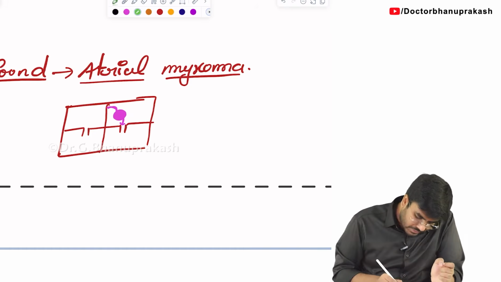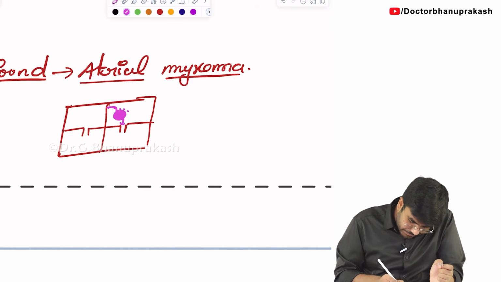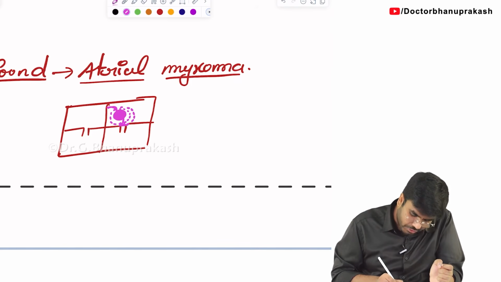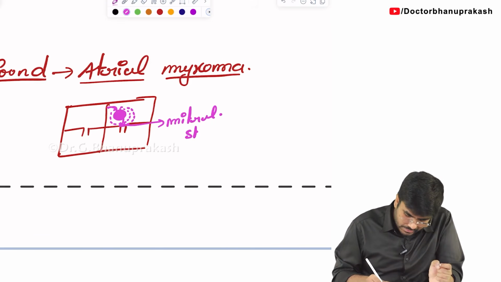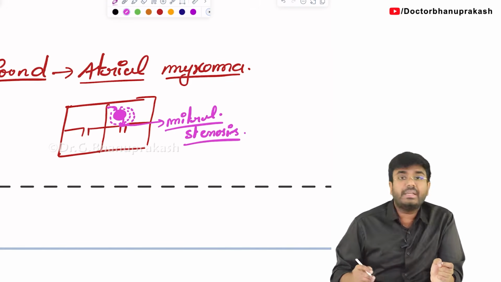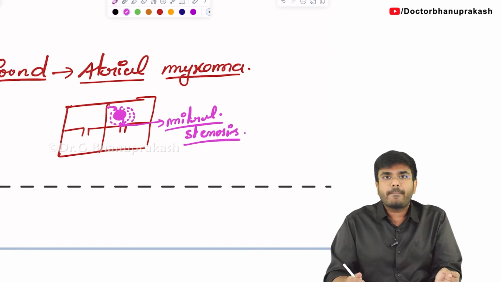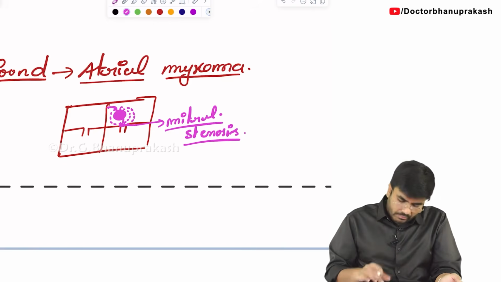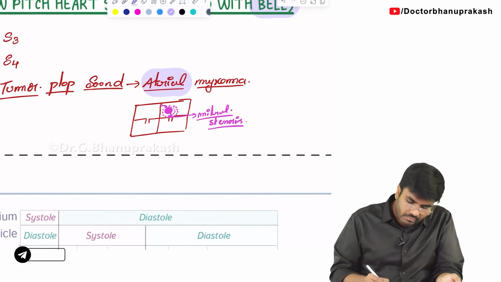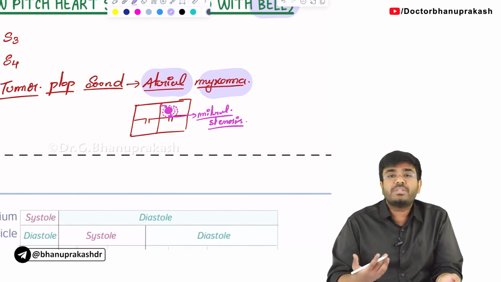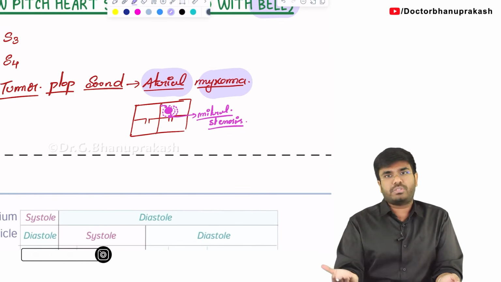Now, tell me, what if this tumor is enlarging? It will cause obstruction to which wall? Mitral wall. It can lead to mitral stenosis. So the patient who is suffering with atrial myxoma may develop mitral stenosis. And one more thing, especially the patient who is suffering with this atrial myxoma, when do you think he will have the symptoms? Especially during standing position or lying down position?